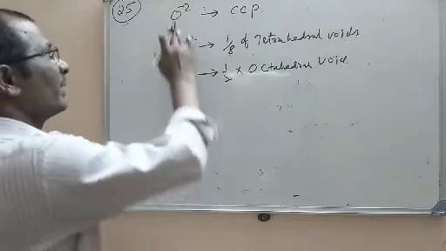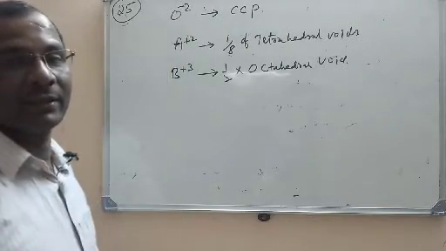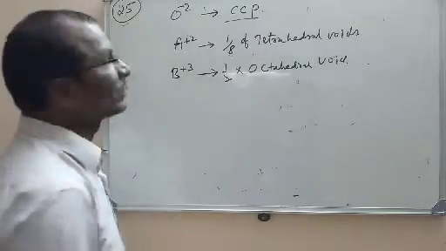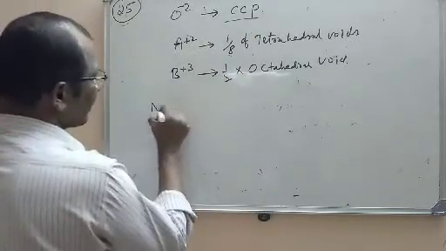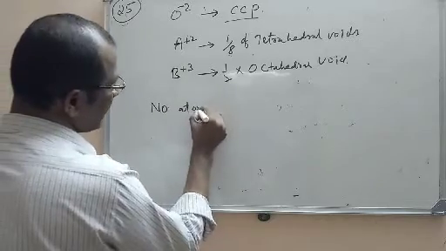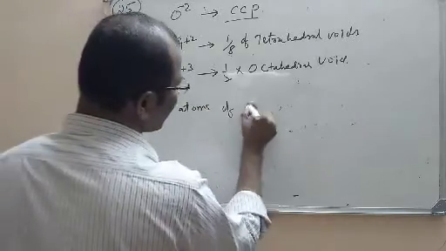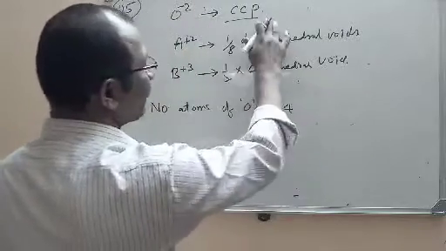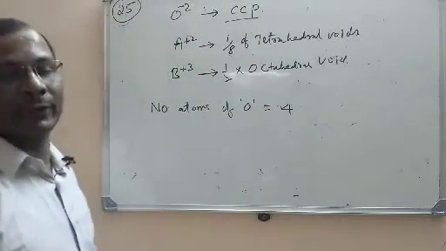Here A is there, B is there, O is there. What is the formula? So what is the number of atoms? It is CCP. So what will be the number of atoms of oxygen? What is the CCP structure's number of atoms? 4. So oxygens will be 4 here.